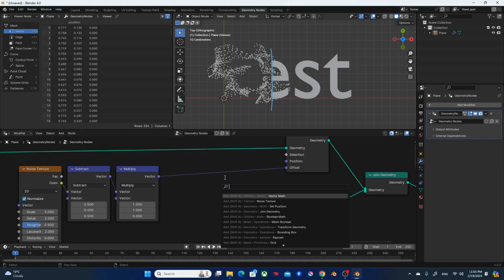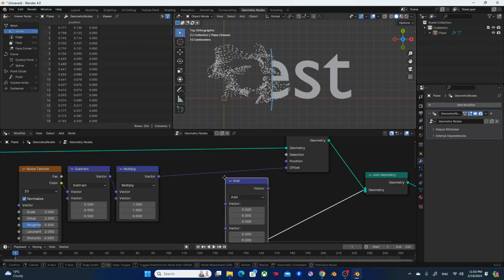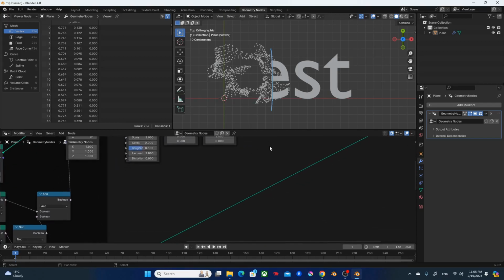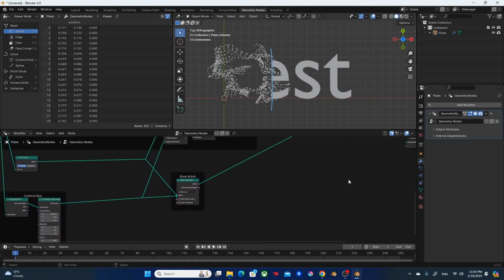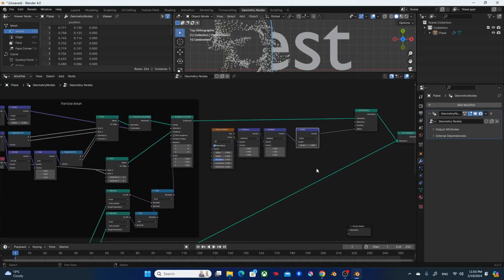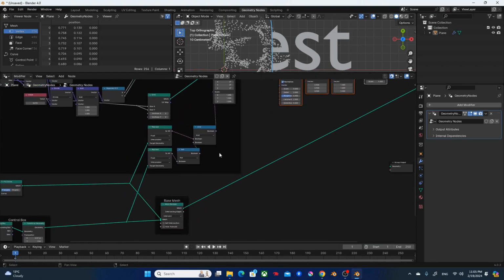So I'm going to add another vector mask, change it to scale, and get a distance from where the control box is.